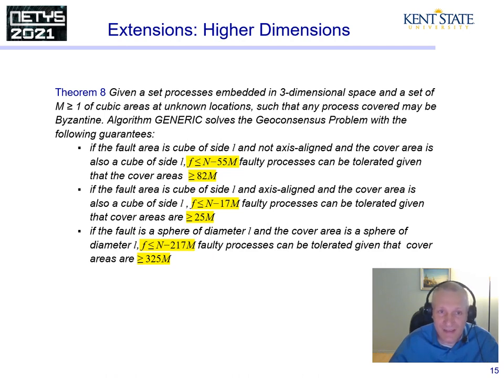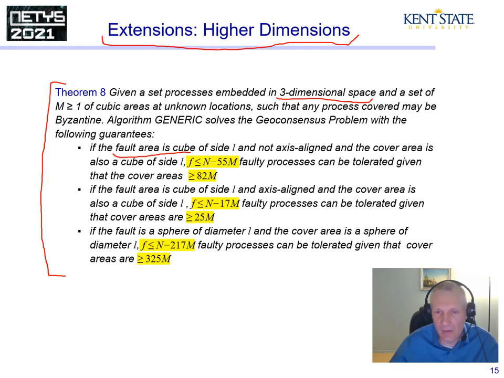We extended our results to dimensions greater than 2. Specifically, we worked on a 3D case and manipulated cubes and spheres. That yielded Theorem 8, where we applied techniques similar to the 2D case, and we got results where the fault area was a cube and the cover set was also cubes.